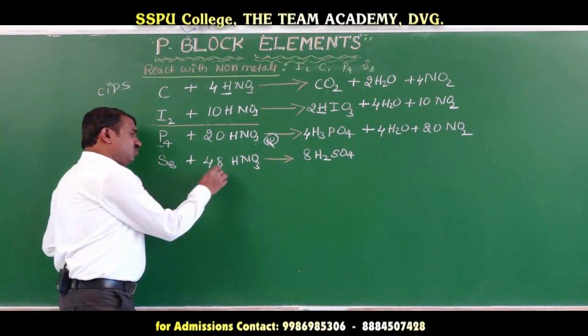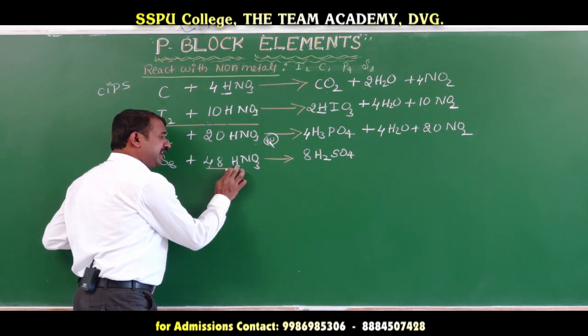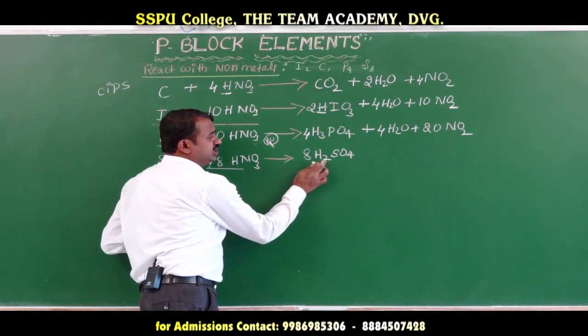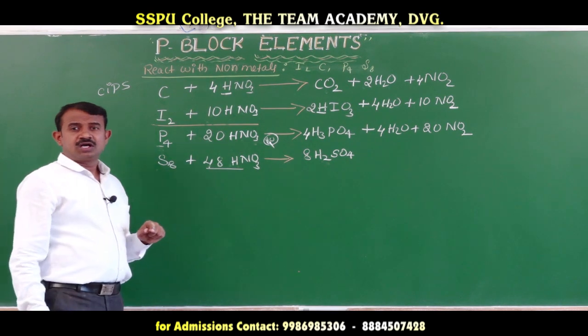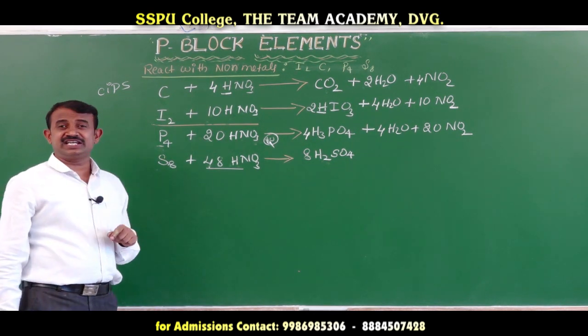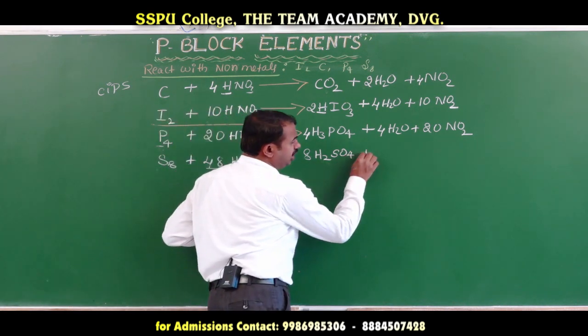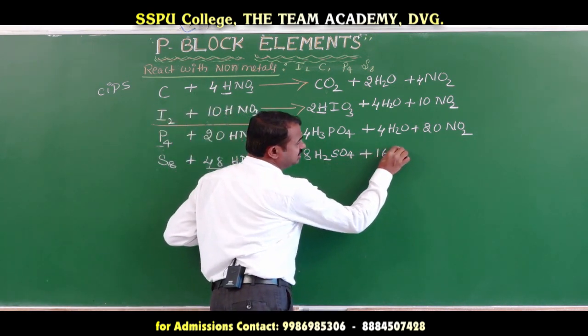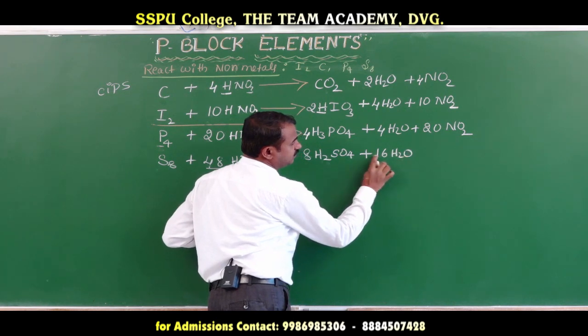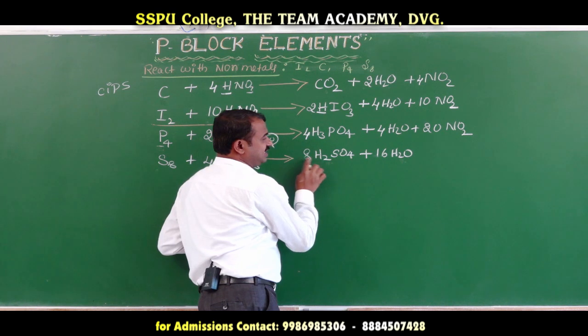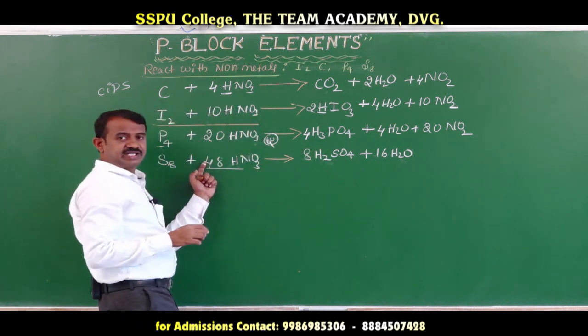And you release water molecules. How many hydrogen? 48 hydrogen. Here consumption of hydrogen is 16. Out of 48, 16 consumed means 32 hydrogen remaining. 32 hydrogen means how many molecules of water? 16 molecules of water. 32 plus 16, 48 hydrogen.